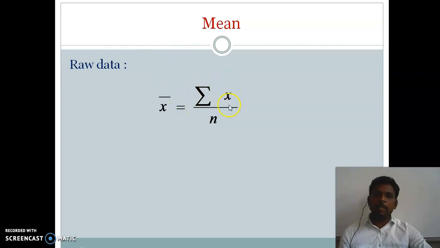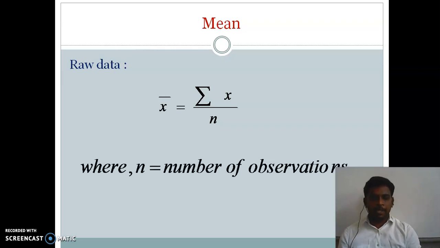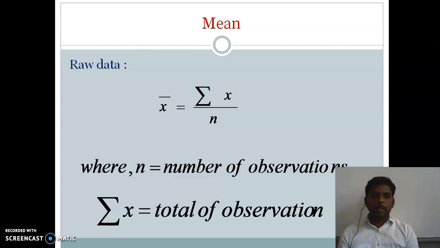And here x is nothing but observations. Suppose, as in the example I just said, how to find out the average of your marks, your marks are x, right? And divided by n, small n. Small n represents the number of observations. Suppose if you want to find out the average of 5 subjects, 5 is n here, and 7 subjects means 7 is n here, okay? So n is the number of observations, and sigma x is the total of observations. If you add everything, that is called the total, okay? So that is the formula for finding mean under raw data.